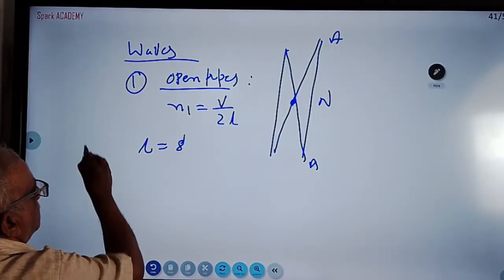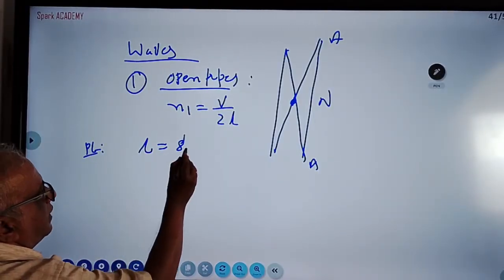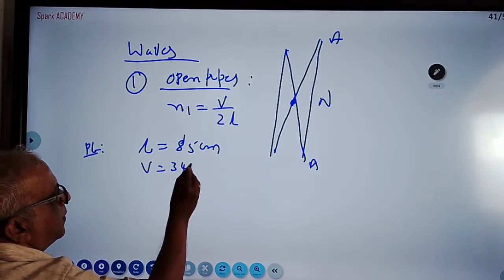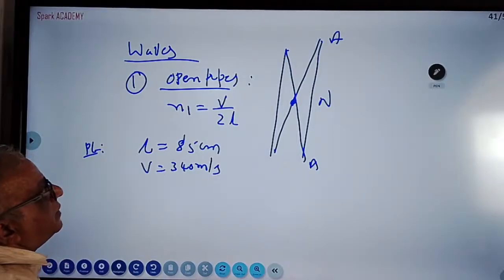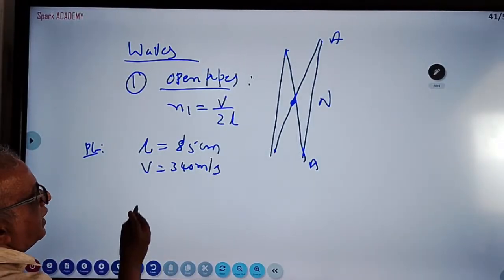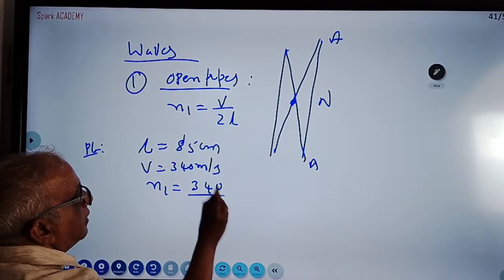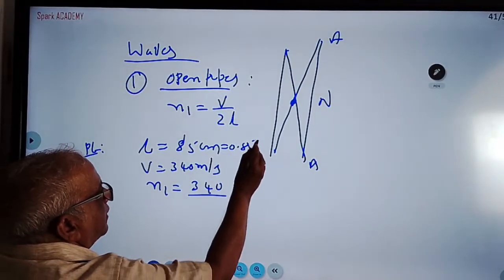What is the problem? I am discussing a long question problem. L is 85 centimeters. Velocity of sound 340 meter per second. Calculate the fundamental frequency. N1 is equal to 340 by 2 into 0.85 meters, since 85 centimeters means 0.85 meters.